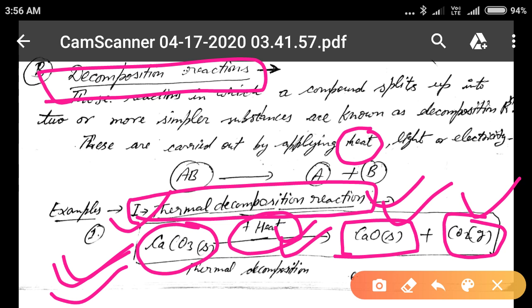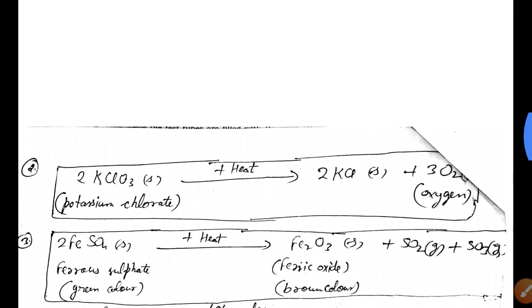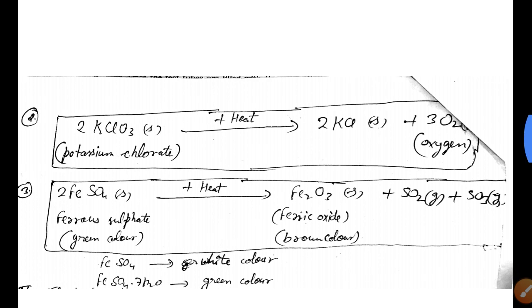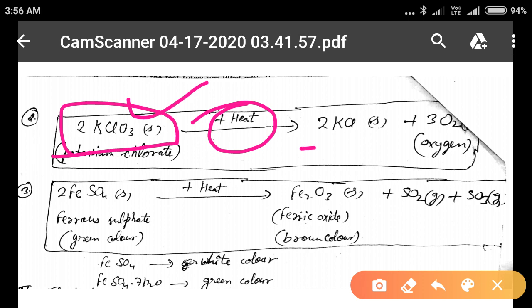Got it? Another example: when potassium chlorate is heated up, it breaks down into potassium chloride as well as oxygen gas.